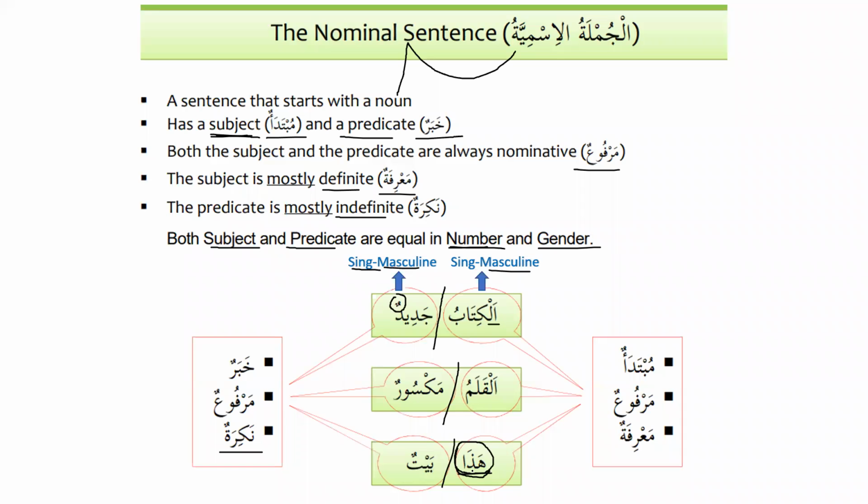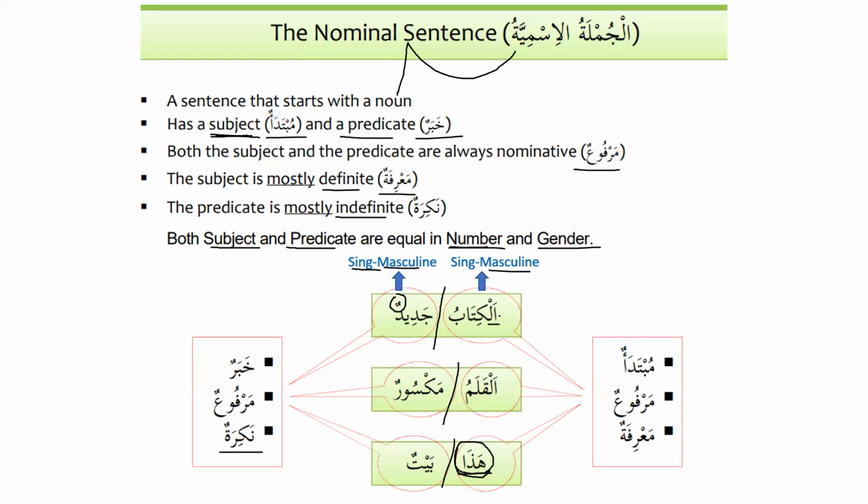Yeah, there is a question. If we are talking about two things, for example, if we have two books, then we will say al-kitabani jadidani. So we have to change the predicate according to the subject. If the subject is singular, the predicate has to be singular. If the subject is plural, then the predicate has to be plural.